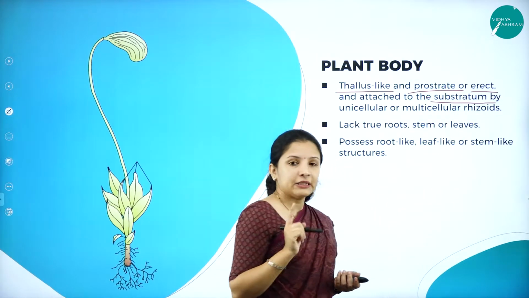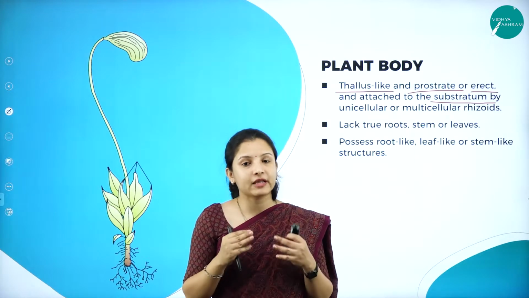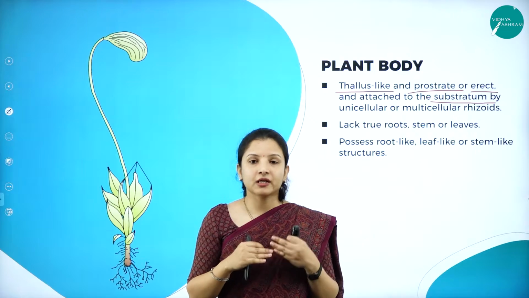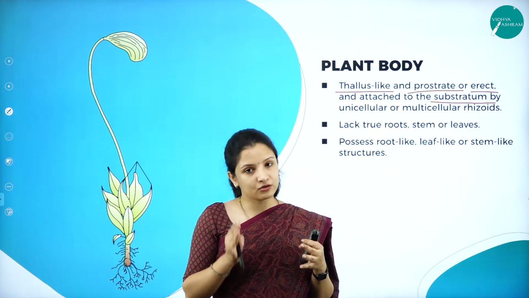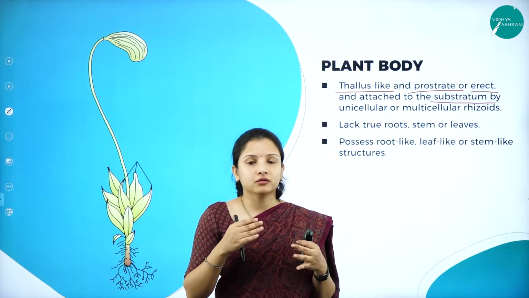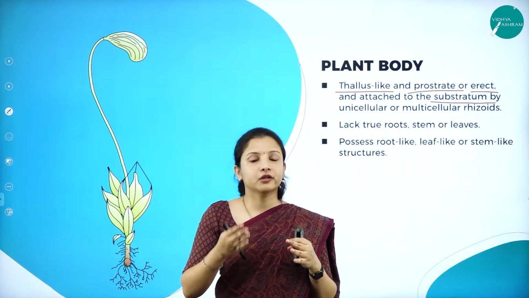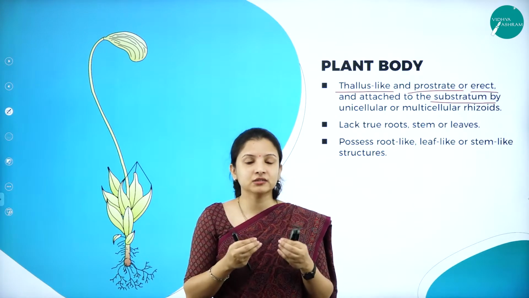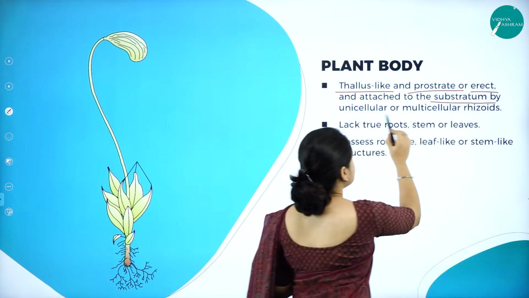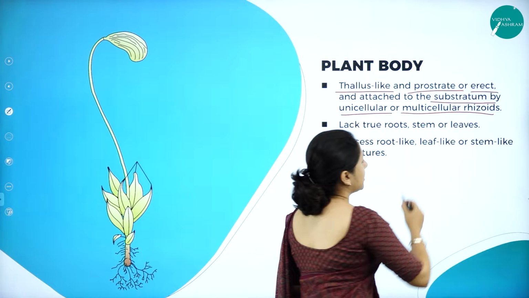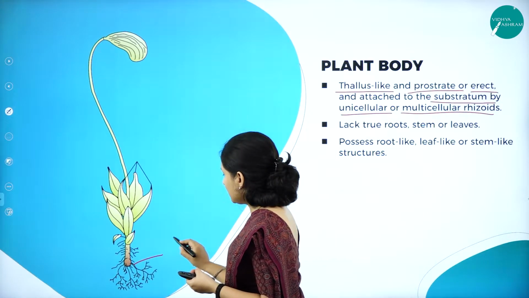And what helps in attachment? Here again, don't think that bryophytes have roots like the plants have for attachment. In the flowering plants, that is the angiosperms or the gymnosperms, they have roots for attachment to the soil. But in bryophytes, for attachment to the soil or the rock, they have specialized structures which almost look like roots. They are called rhizoids. These unicellular or multicellular rhizoids help in the attachment. You can see here, these are nothing but the rhizoids.